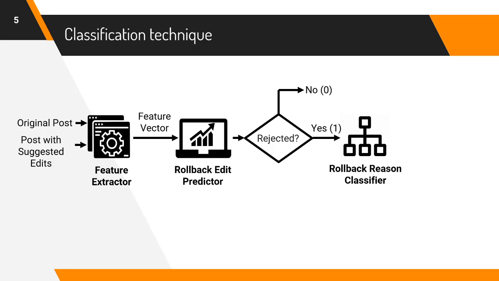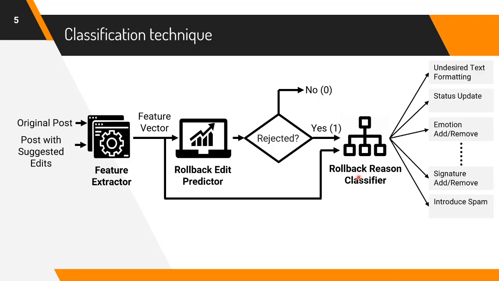If the value is 1 for the rejected variable, we then take as input the corresponding feature vector into the rollback reason classifier, which outputs the potential reasons for rollback. For example, potential rollback edit reasons include undesired text formatting, emotion add or remove, introduce spam, and so on. There are a total of 19 potential reasons that could lead to such rollbacks.